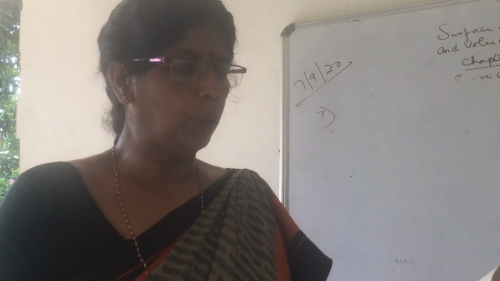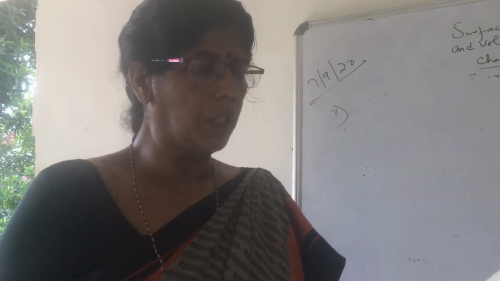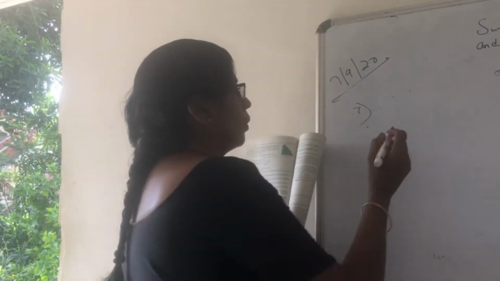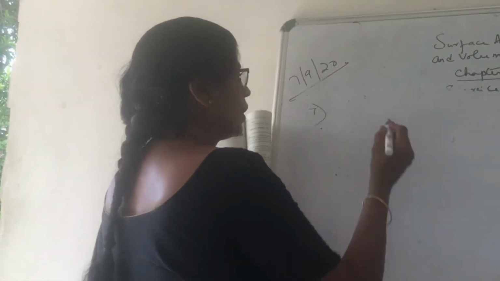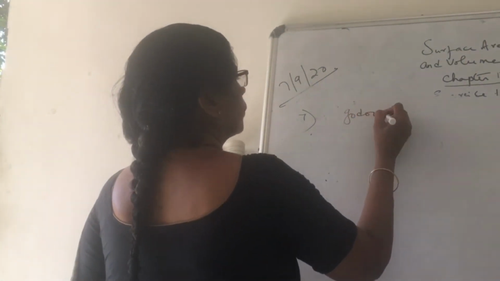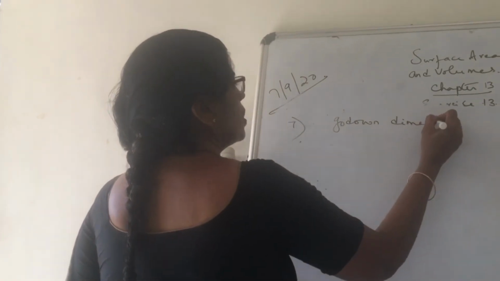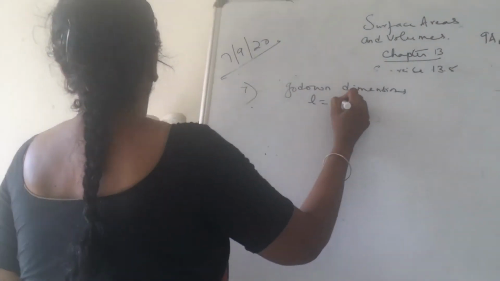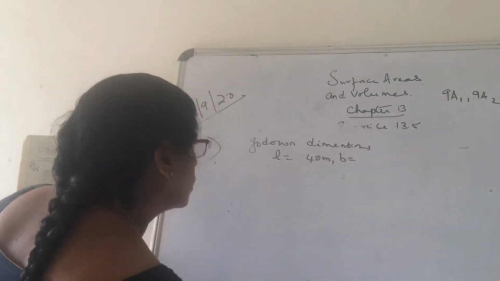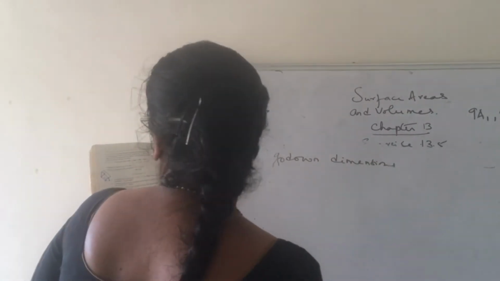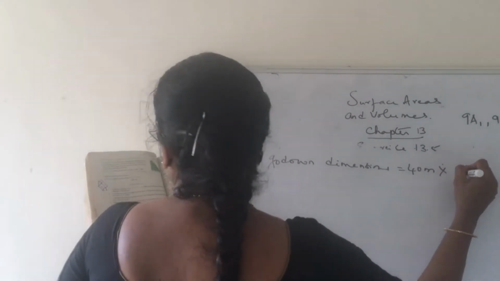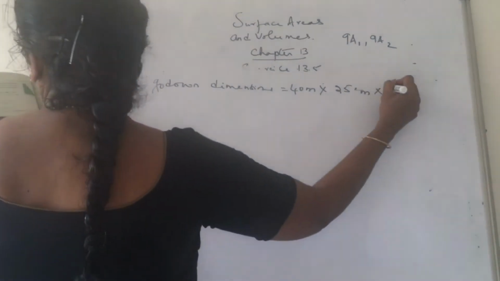Easily you can follow. When three dimensions are given, length, breadth and height, it is understood it is a cuboid. So, the godown is a cuboid. The wooden crate is also a cuboid. Godown dimensions: L is equal to 40 meters, B is equal to 25 meters, H is equal to 10 meters.